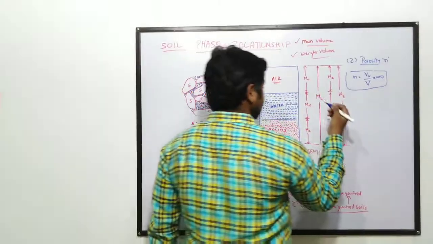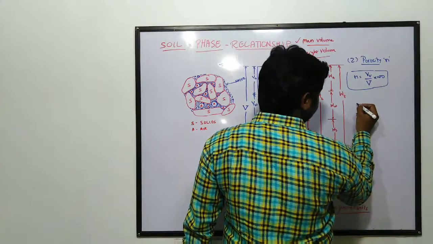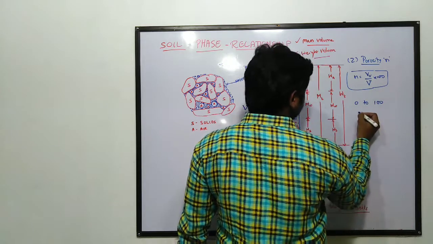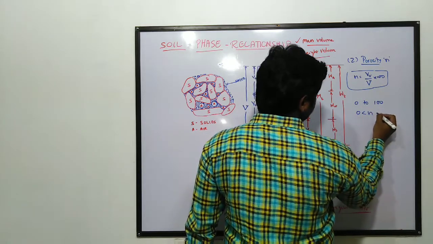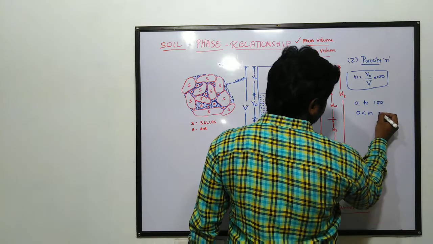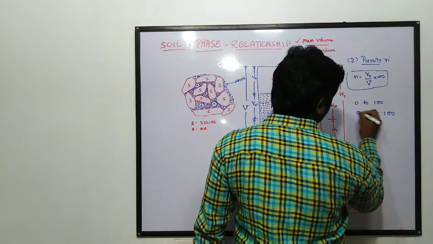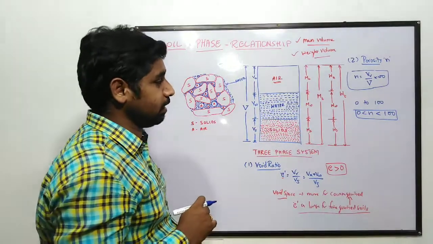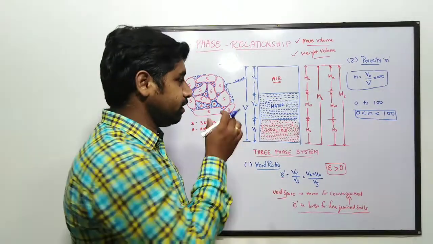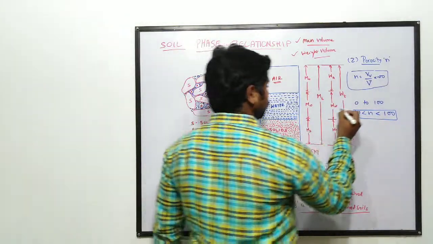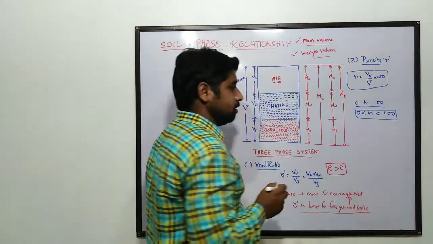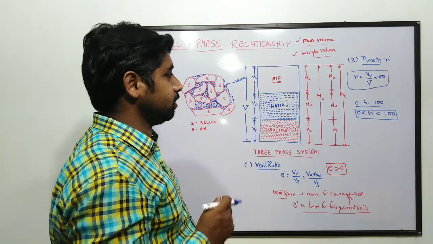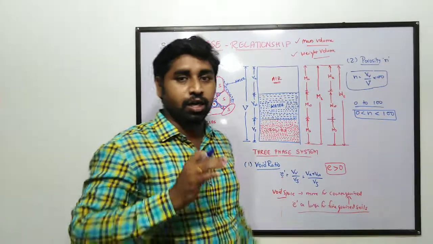Generally this n value will lie between 0 and 100. It should not be greater than 100. So this is the way we represent the porosity of soil: 0 less than n less than 100. The n value should lie in between 0 and 100. And it is the ratio between the volume of voids to the total volume.